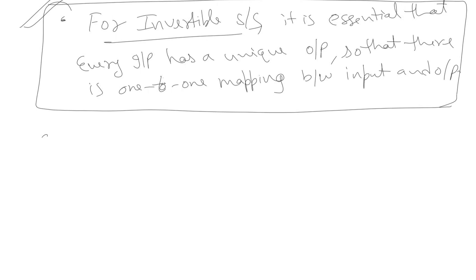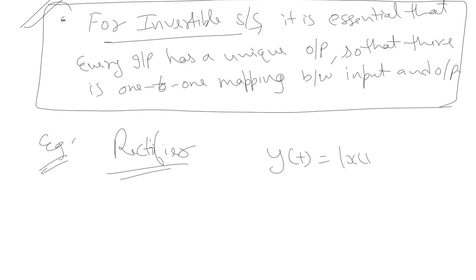I'll give you a very simple example. A rectifier. I hope all of you are familiar with the concept of a rectifier. We can define that with the system equation, y of t equals magnitude of x of t. There y is the output and x of t is the input.